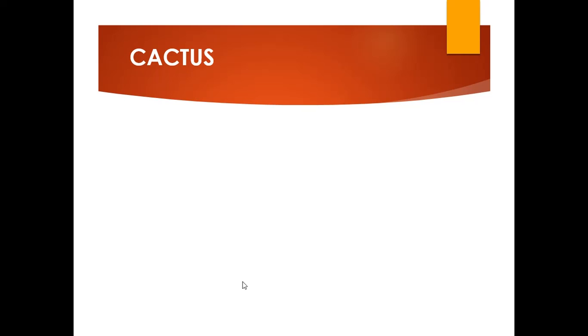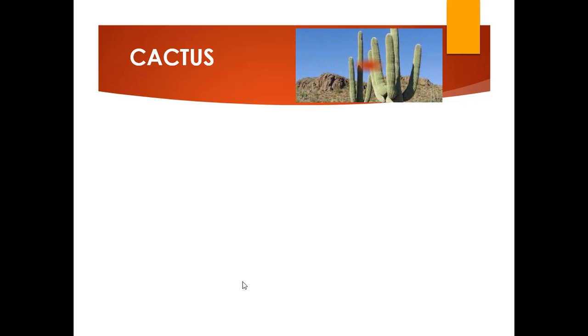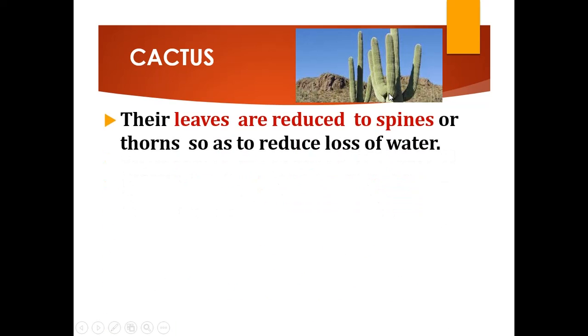Now let's see the desert plants. Some plants can survive in the desert. What are they? The first plant is cactus. Here you can see the picture of a cactus. Their leaves are reduced to spines.